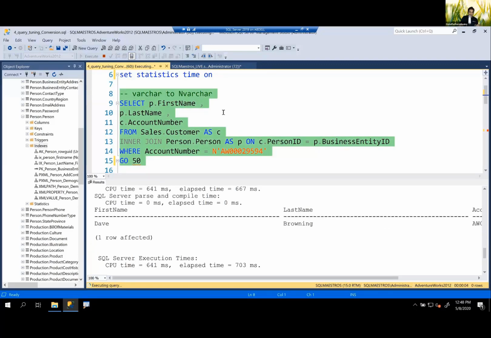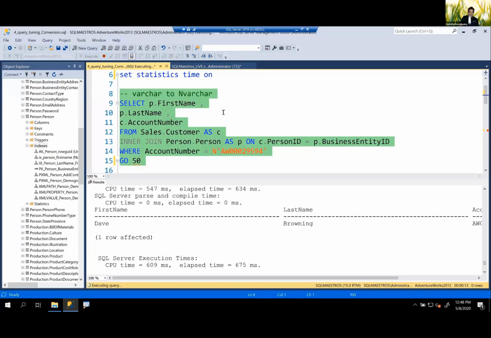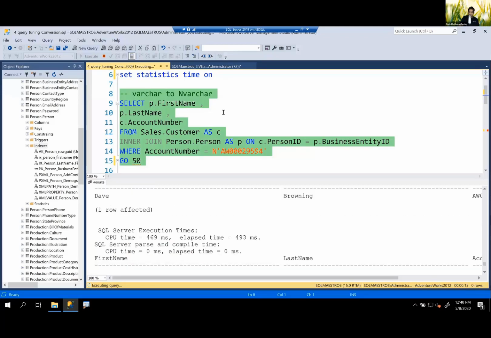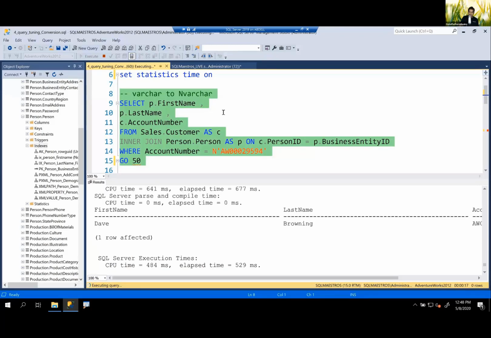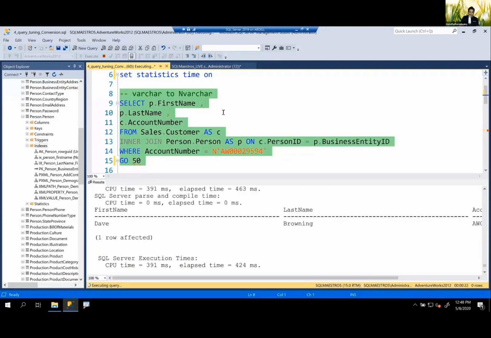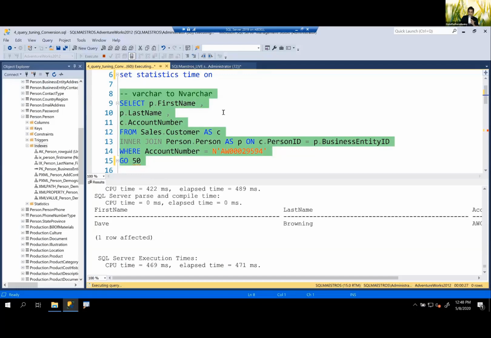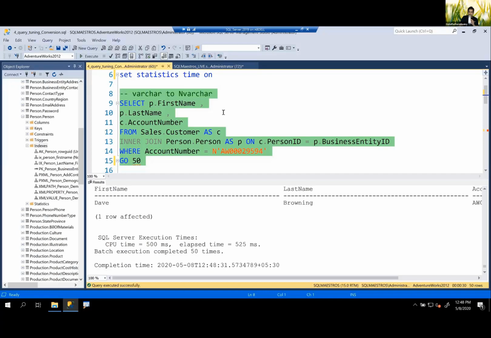You're running the same query 50 times. So back to the same scenario. Users are coming, hitting SQL Server with the same query multiple times, with different parameter values. It's still running. It's just taking quite a bit of time, more than I expected. A lot of data, a lot of databases, a lot of instances running on this tiny laptop, not a tiny SQL Server. So this is taking more than 30 seconds now.